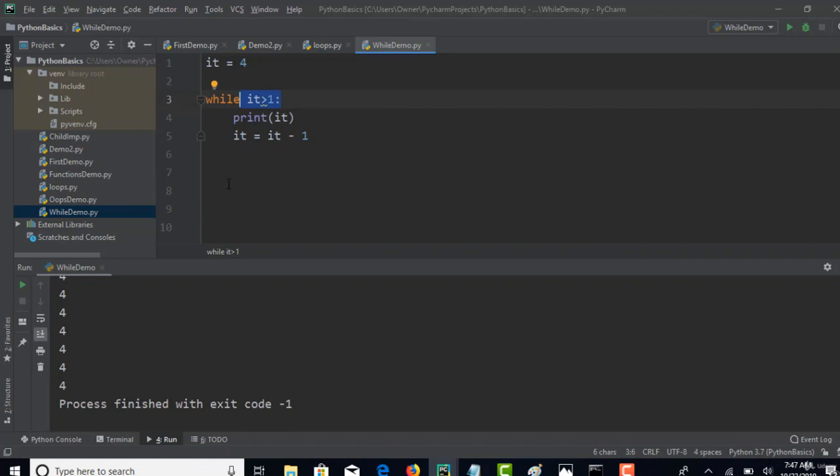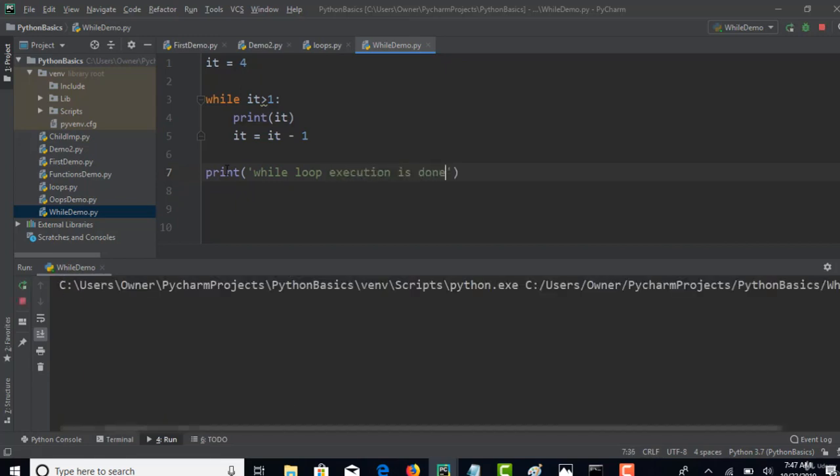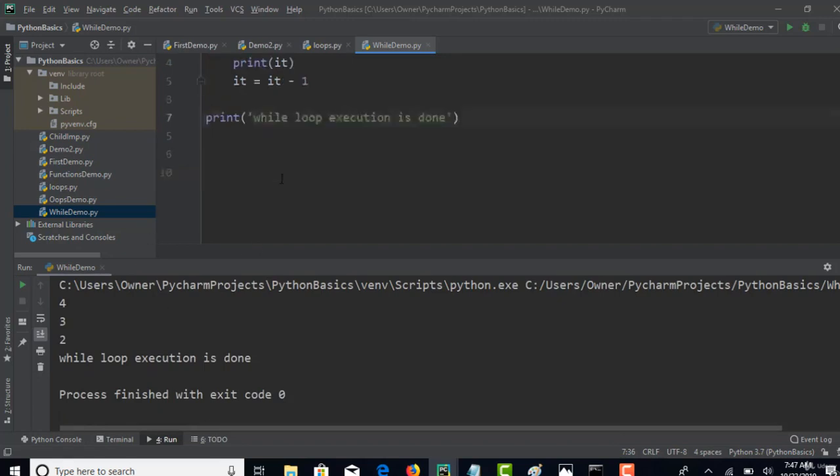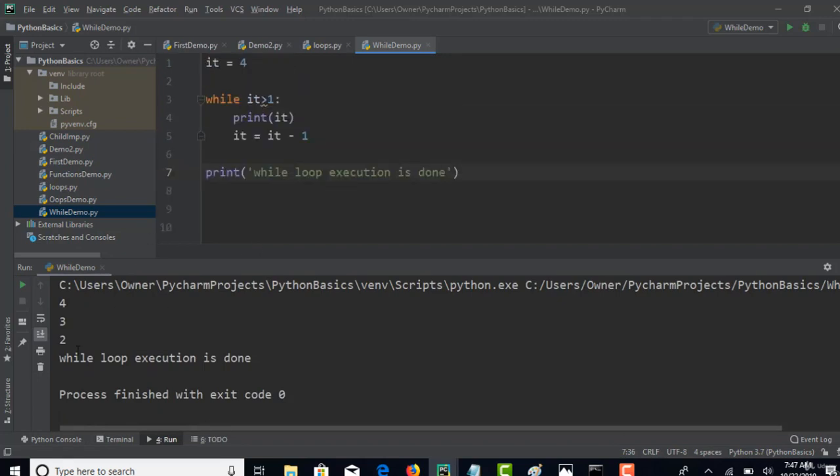Then it will come out of the while loop and you can print something after you come out of that loop. Okay, while loop execution is done. Now you run this program and you see that it started from 4, then 3, 2 is printed. That's it. And it came out of the loop.